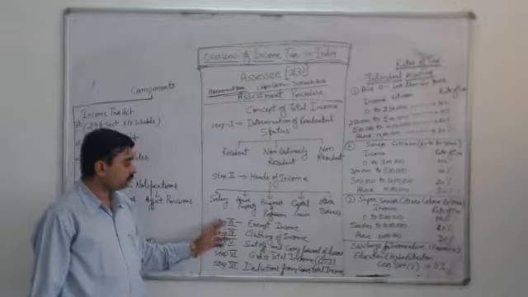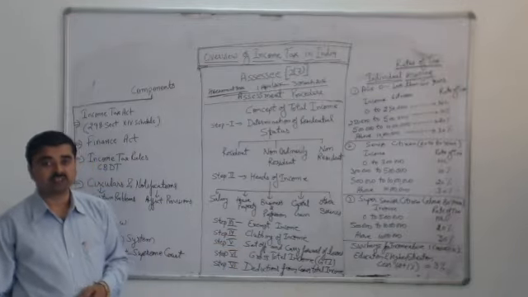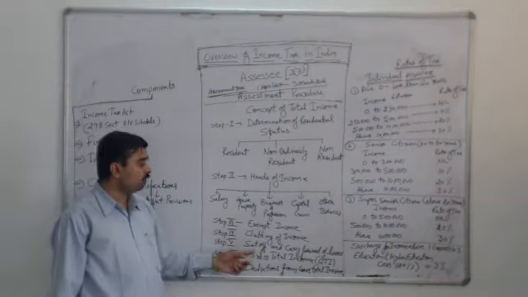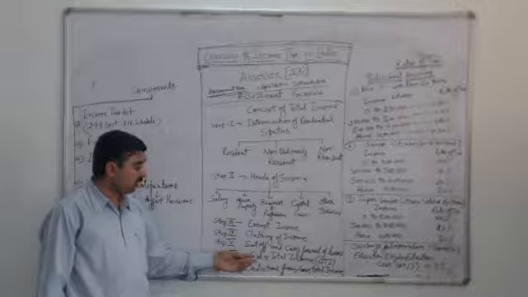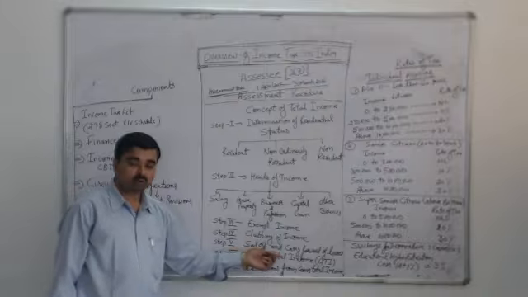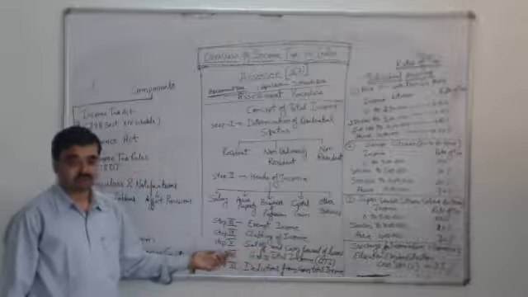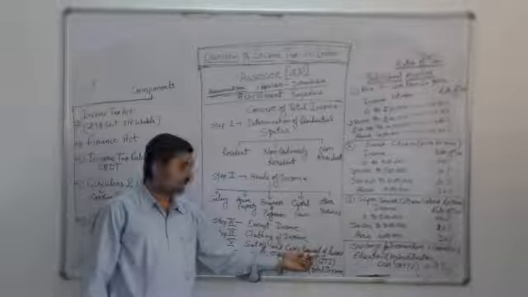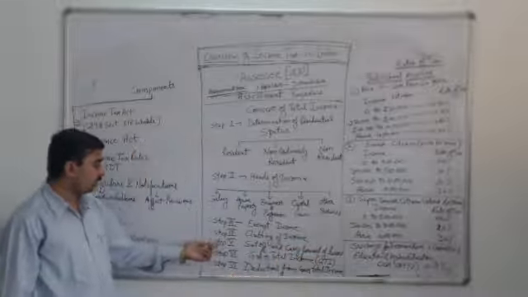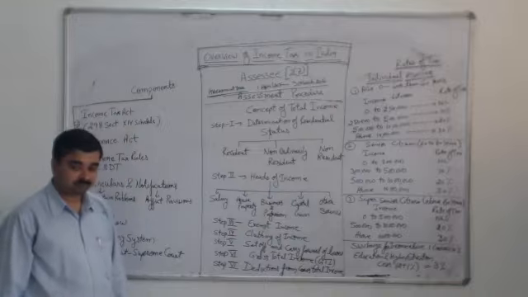Not only that, if the assessee has a total income in the previous year which is a loss, or a negative income, that negative income will also be reduced from the current year income, and that reduction of income is called set off of losses. Similarly, if all the losses are not set off, they will be carried forward to the next year. That is why this 5th step is included, set off and carry forward of losses.